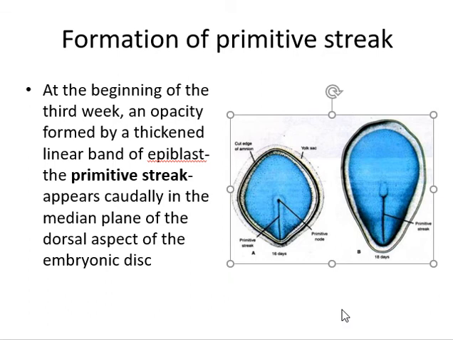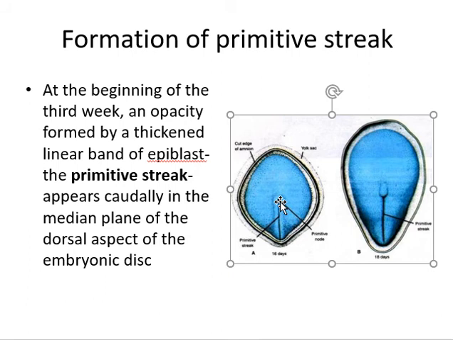Clear? It is clear that the primitive streak develops from the caudal to the cranial direction. It is in the form of an opacity, and then it will form a groove-like structure in the median plane of the epiblast. This groove-like structure is surrounded by raised edges on both sides, and at its cranial end there is the rounded elevation, the node, which is surrounded by a groove that is known as the primitive pit.